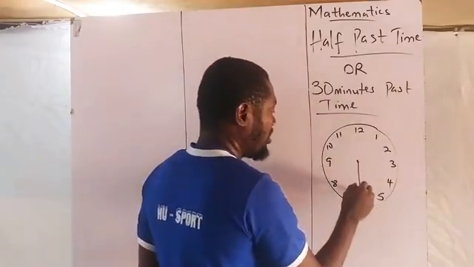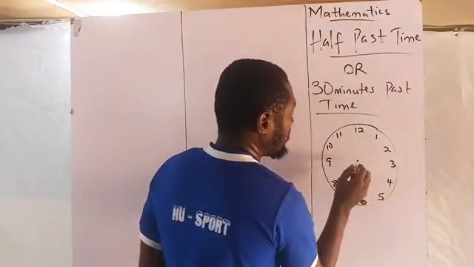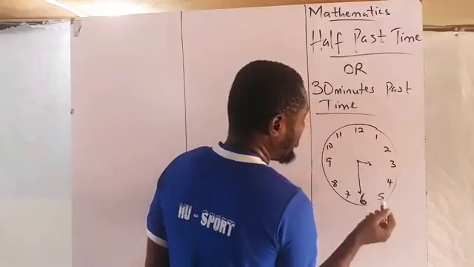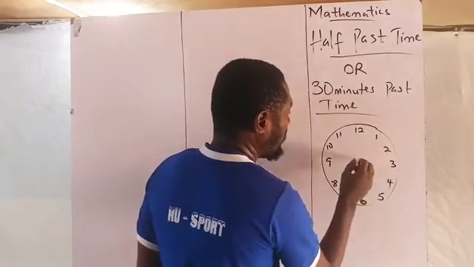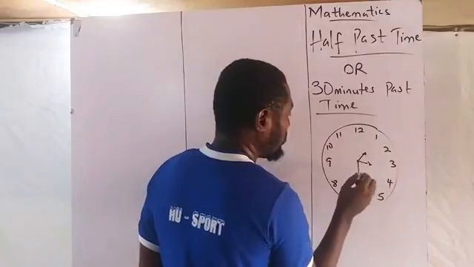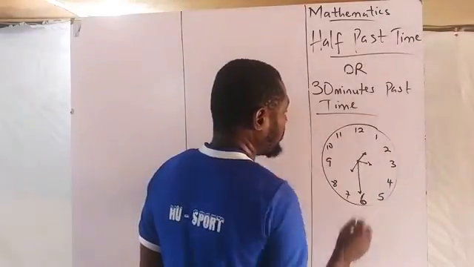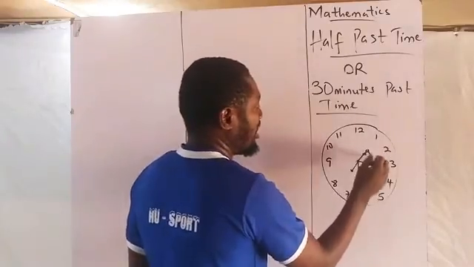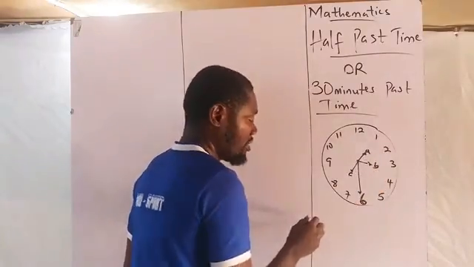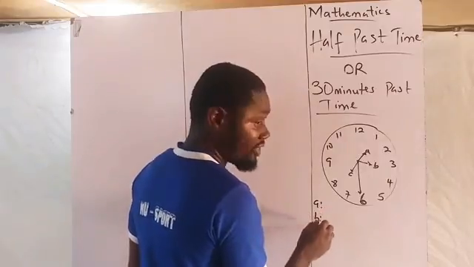A long hand, which is a minute hand, at 6. Short hand in between 3 and 4, in between 1 and 2, in between 7 and 8. This is A, B, C.